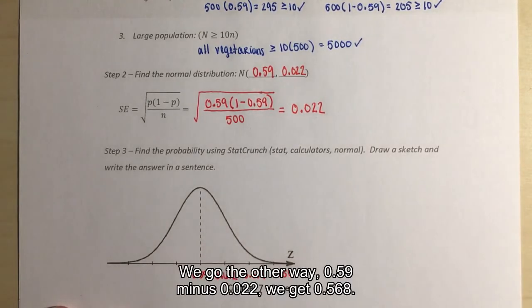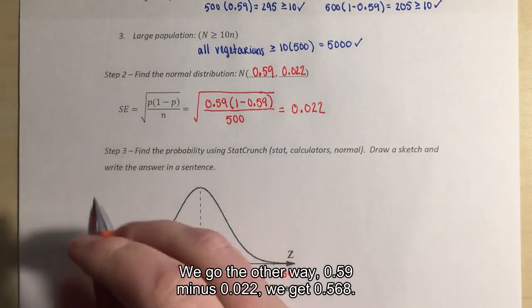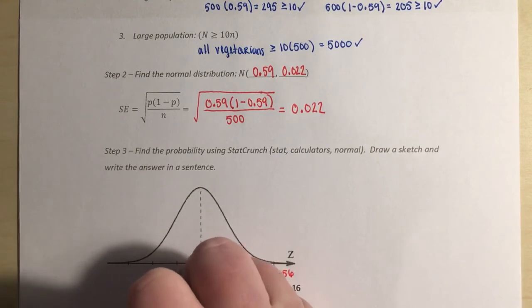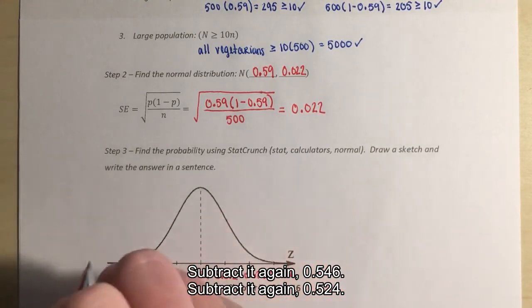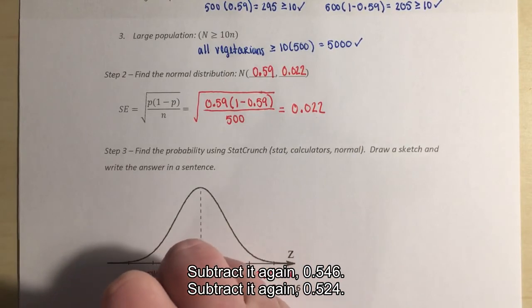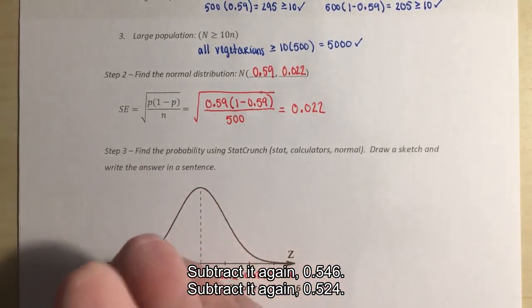We go the other way, 0.59 minus 0.022. We get 0.568. Subtract it again, 0.546. Subtract it again, 0.524.